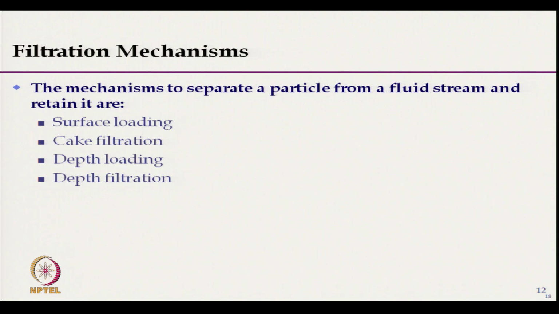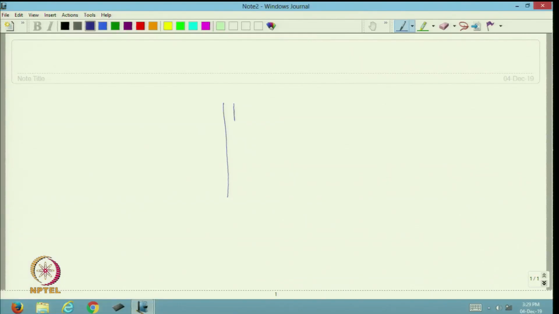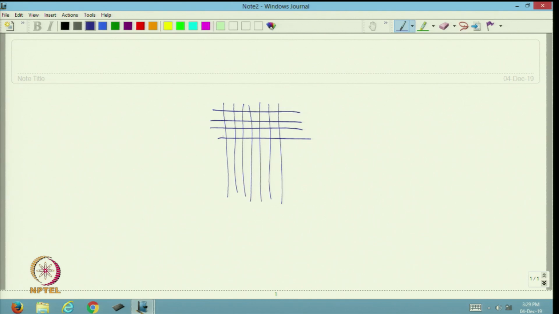Now, let us see, suppose we are using a filter mesh made of nylon monofilament. These are the filter mesh. Here it has a certain size.